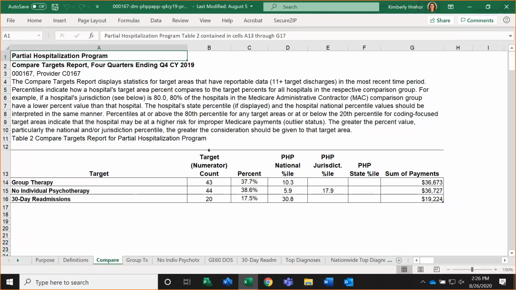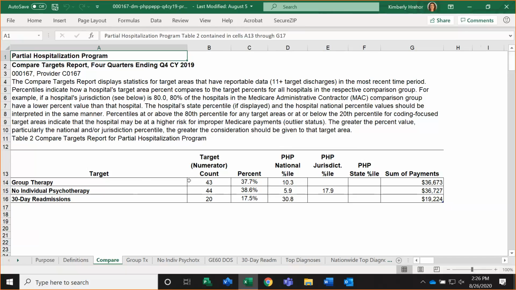Now, the reason this report is so helpful is because, again, it does show you everything on one worksheet, and it also helps you understand how your statistics compare to those three comparison groups that Annie mentioned just a little bit earlier.